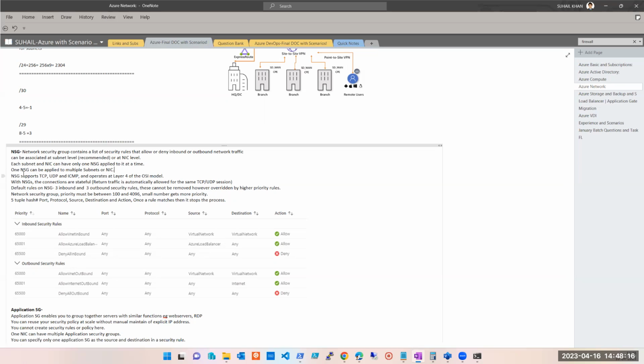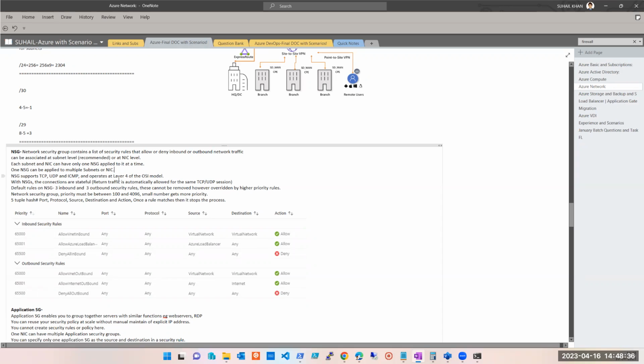You don't need to understand what TCP, UDP or ICMP is. If you know, well and good. These are the protocols. And the differences between TCP and UDP? Nobody asks that in Azure interviews. It definitely comes up in system admin interviews, but no one will ask you here. These are two different protocols. ICMP is also a protocol which we use for ping, but it's okay if you don't know it.